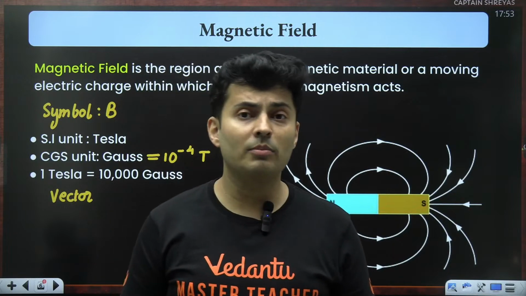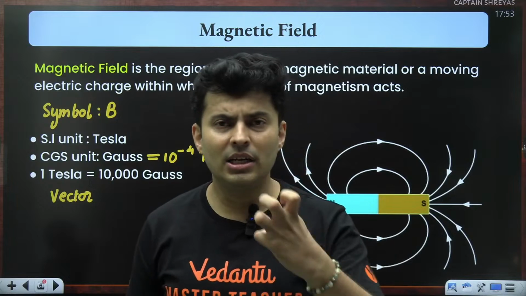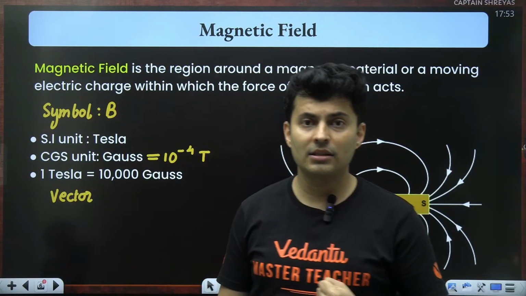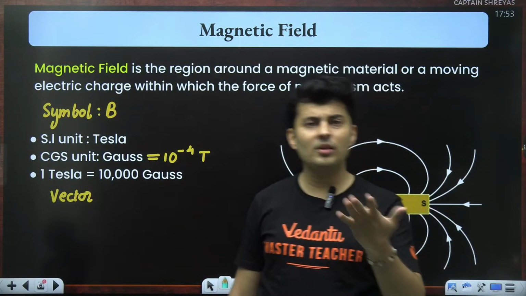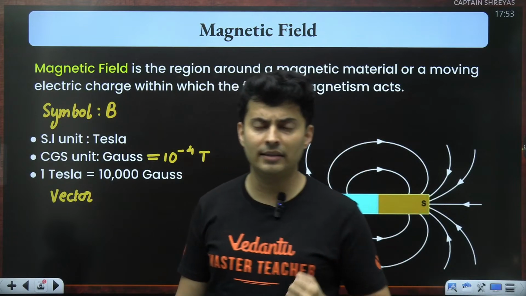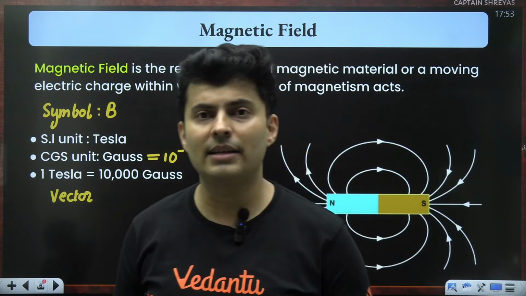If you have heard about machines called MRI scan, CT scan, those machines are developing very strong magnetic fields. Even those strong magnetic fields are not too much. They are in the range of 1 Tesla to 3 Teslas. Hardly anything, a few Teslas here and there.